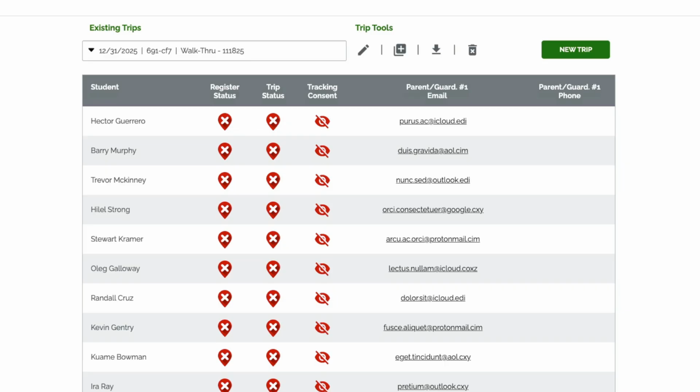Now, let's create a new trip together using the manual method, before discussing the Excel upload method a bit later. You'll need all the relevant info to set up your trip, but not all at once. You can save and return as many times as you need before trip day.